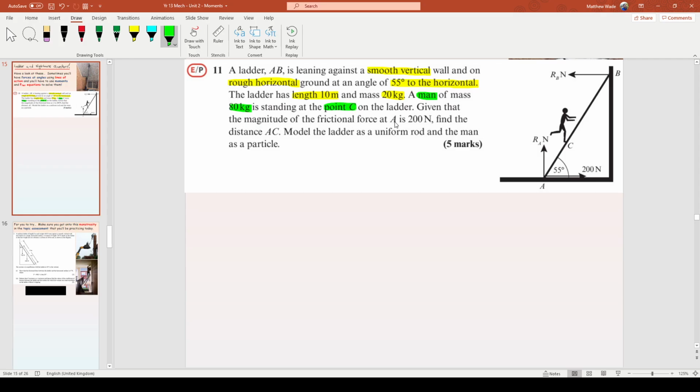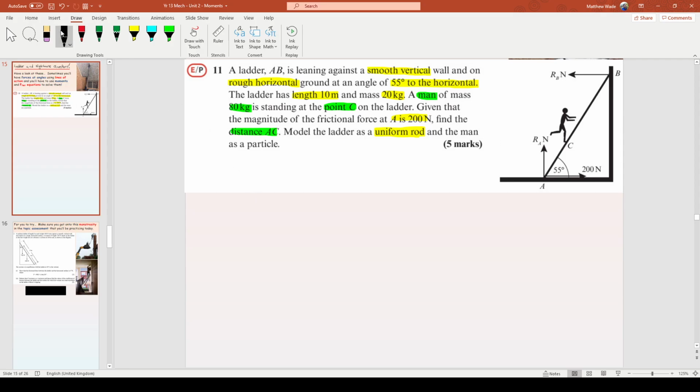Given that the magnitude of the frictional force at A is 20, find the distance AC, which is to do with the man. Model the ladder as a uniform rod, which means the mass is acting at the middle, don't forget. And the man is a particle, which just means treat all of his weight as though it's over one point. That's a good assumption anyway.